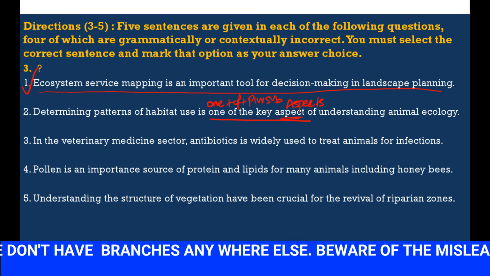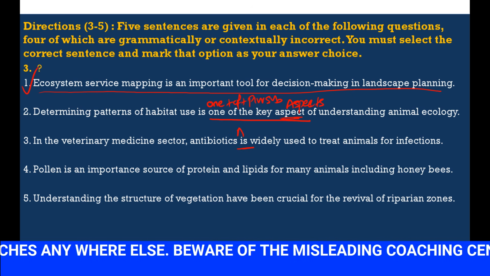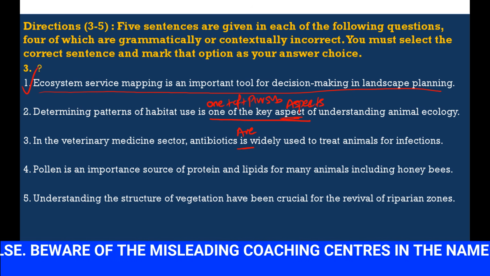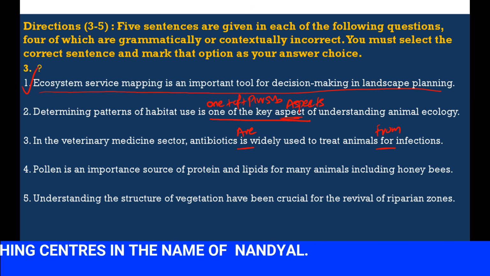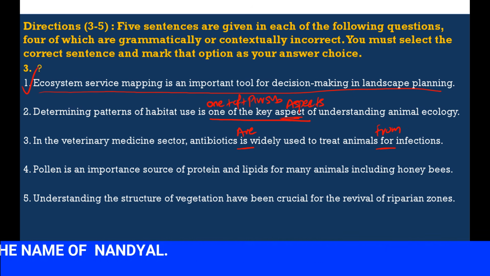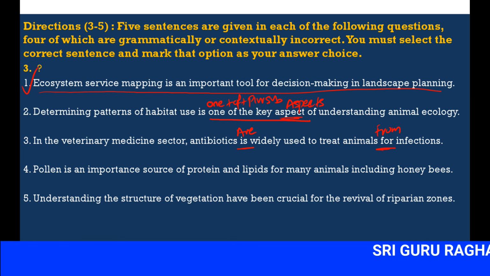Here we are having two errors. One is antibiotics is plural, we should use are. For infections is not correct, it should be from infections. We have to treat animals from infection. So it is a prepositional error, for should be replaced by from.